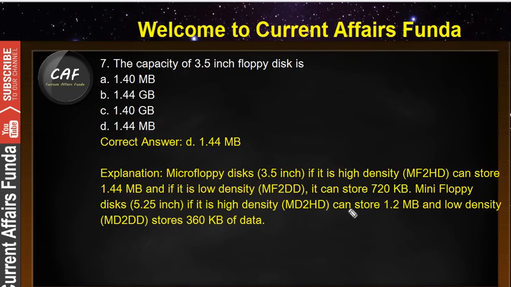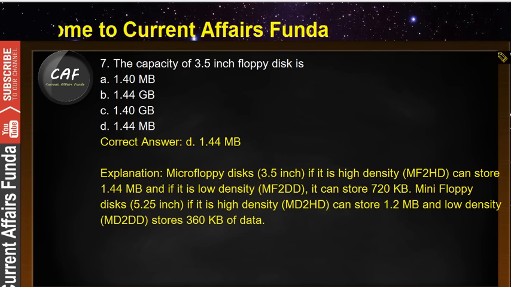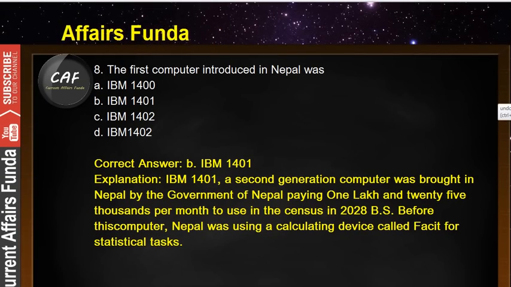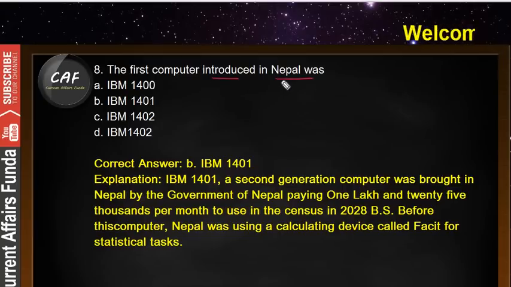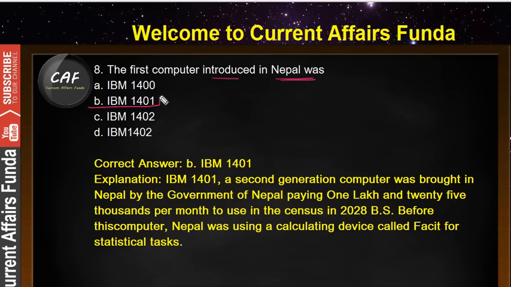Now guys, keep this explanation in your mind and then in your copy, and now let's discuss question number 8. The question is: the first computer introduced in Nepal was. I have discussed this in question number 6. This one was IBM 1401.